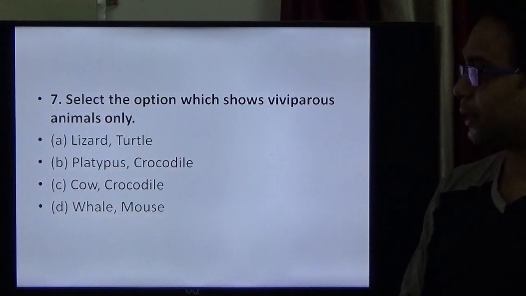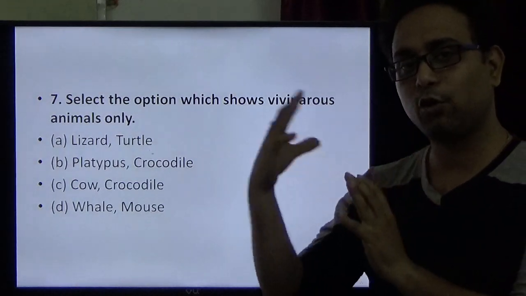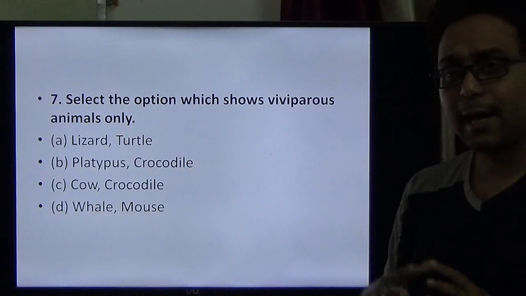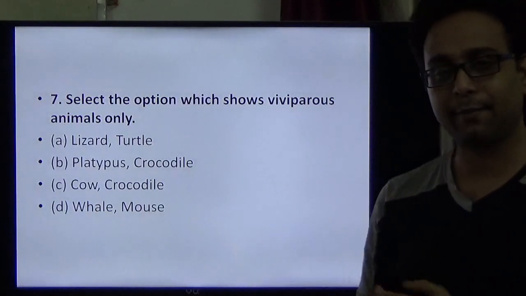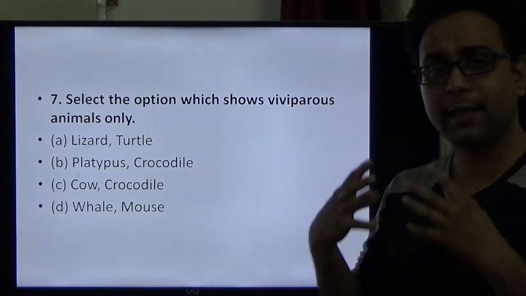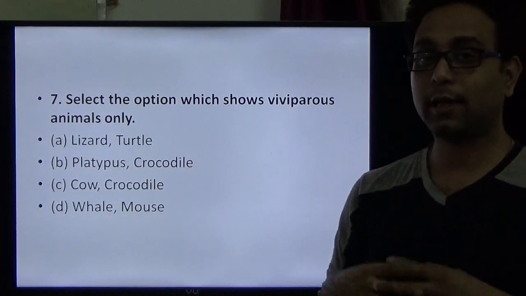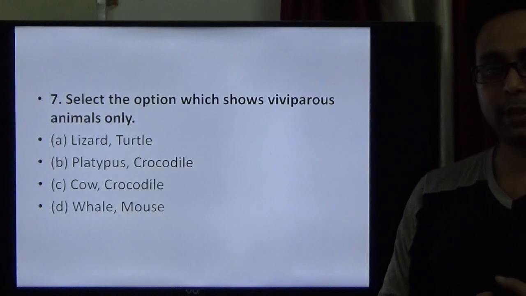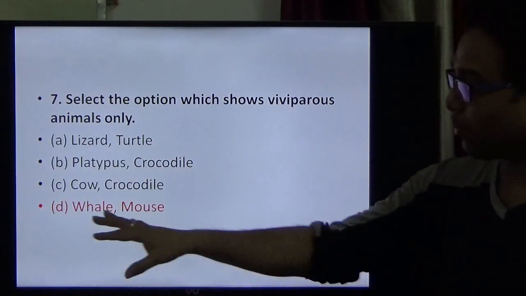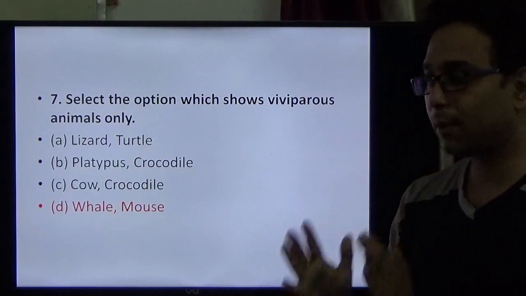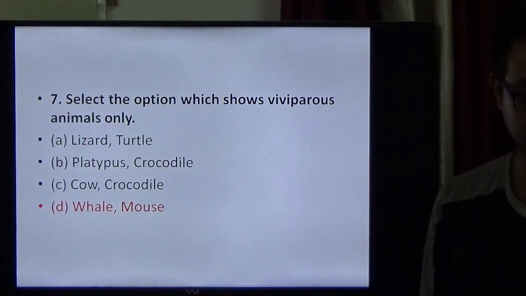Question number 7. Select the option which shows viviparous animals only. We know there are two types of organisms according to embryogenesis, viviparous and oviparous, depending on where the embryo is formed and which organisms are egg-laying. Human beings give birth to young ones, so they are viviparous. On the other hand, birds are egg-laying animals. Here the whale and mouse are two mammals, so they belong to the viviparous option. So 7D is the right option.